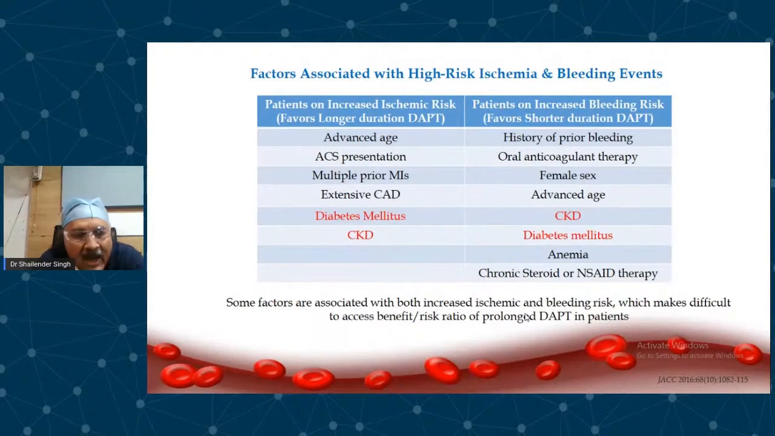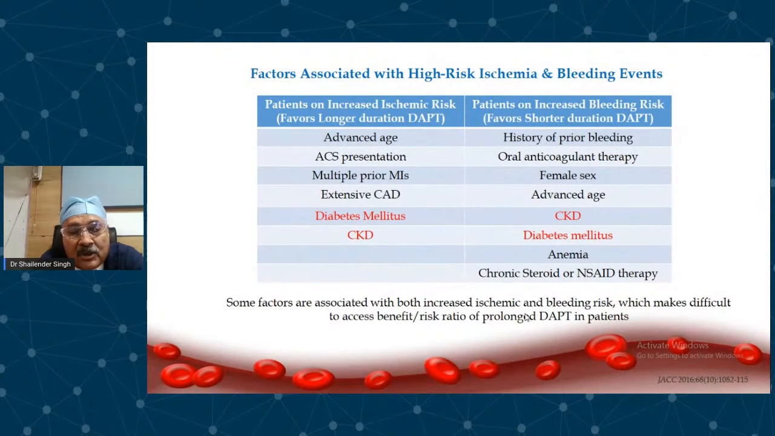Let us see. And if you look at the high ischemic risk, there are so many overlaps between high ischemic risk and high bleeding risk. So high ischemic risk are advanced age, ACS at presentation, multiple prior MIs, extensive CAD, triple vessel disease, or multiple stents, diabetes mellitus, and CKD. So you can see that advanced age, diabetes, CKD figure in both the high bleeding risk and high ischemic risk.